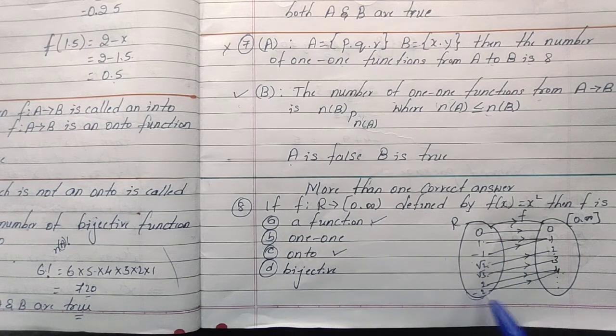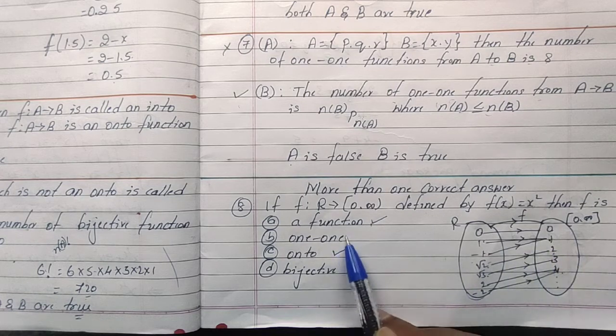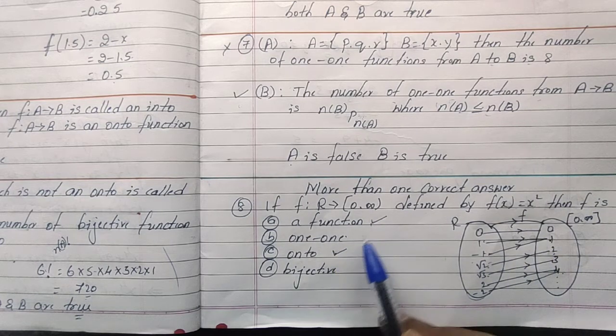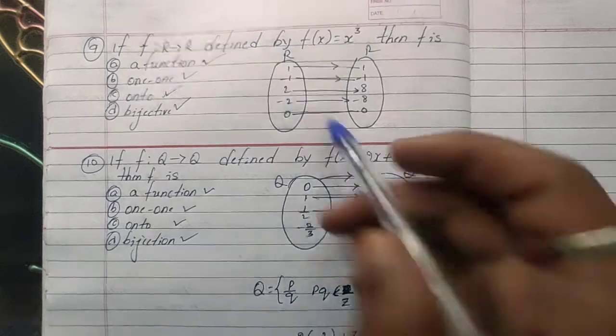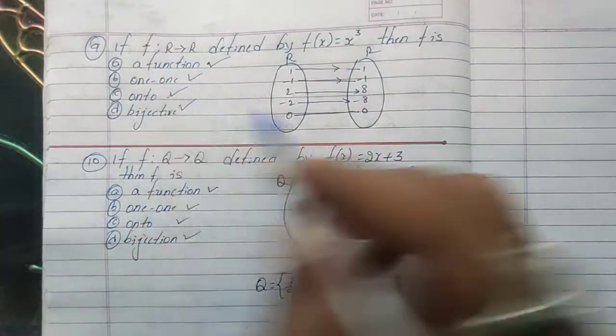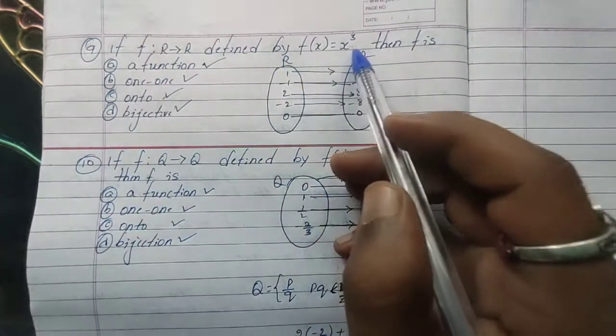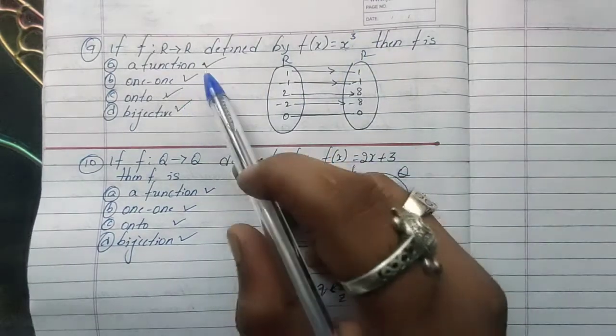Is it one to one? No, because two different elements have the same image, so it's not one to one. It is onto. Therefore these two are correct. If it is one to one and onto, then we can say bijective. Now f is defined from R to R, real number to real number. f of x is defined as x cube. Which is correct?